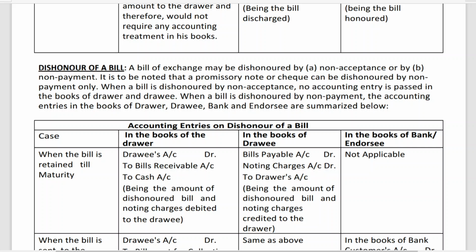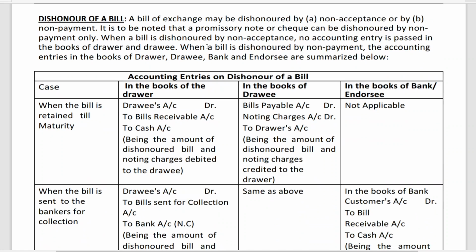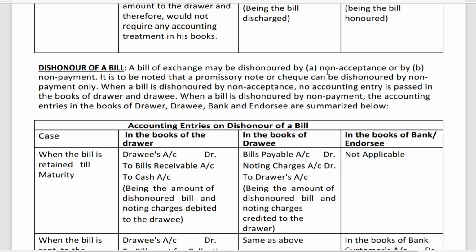Hi friends, in the last class we have seen the problems of honoring of a bill. Today's class we will be seeing the problem on dishonor of a bill. Here, as clearly given on the screen, a bill of exchange may be dishonored by A, non-acceptance, or by B, non-payment.